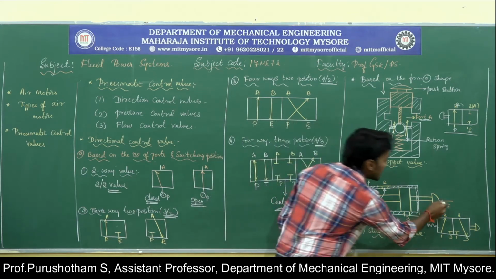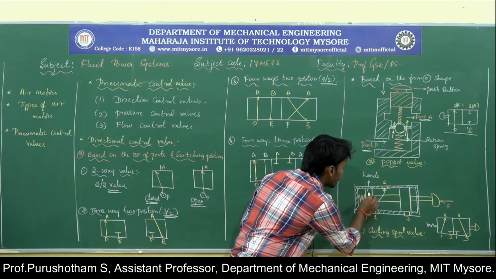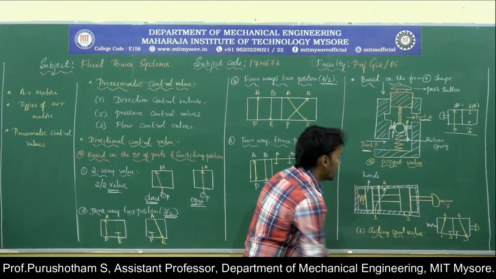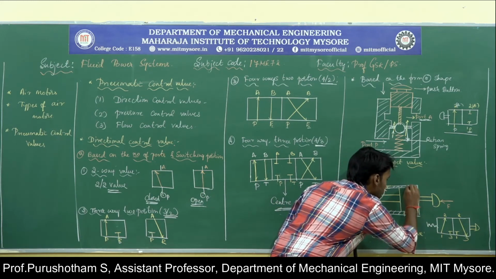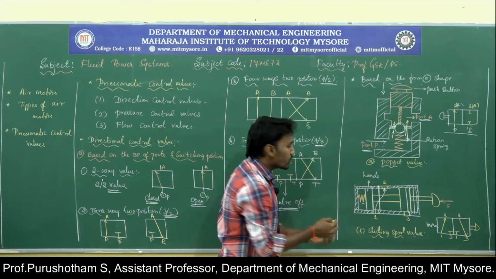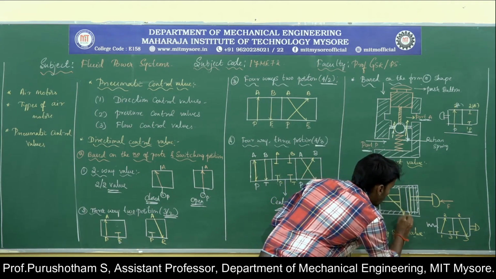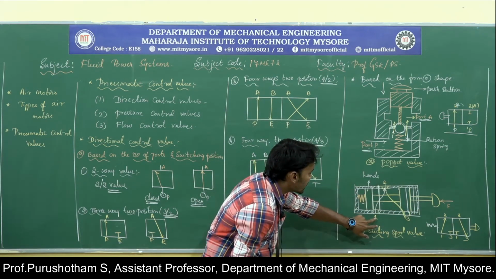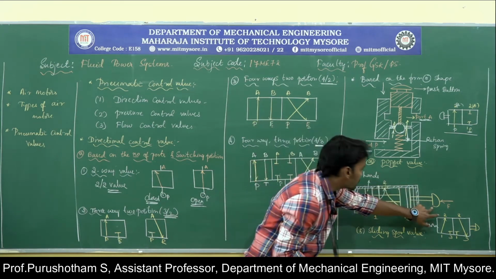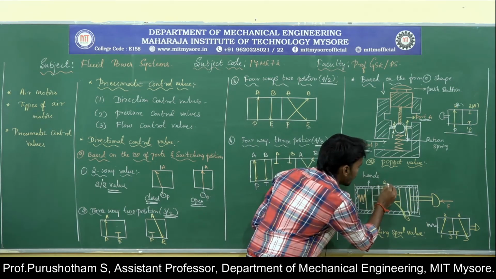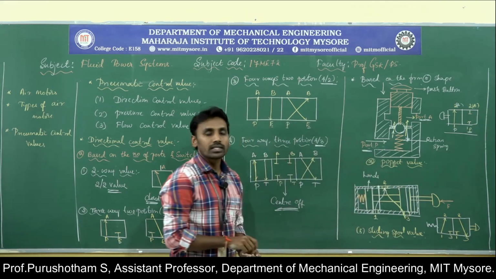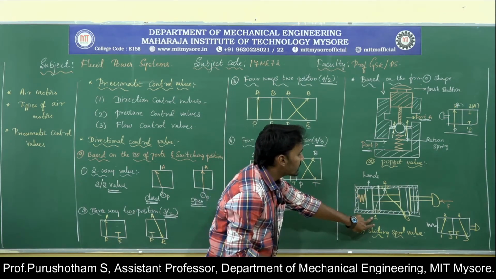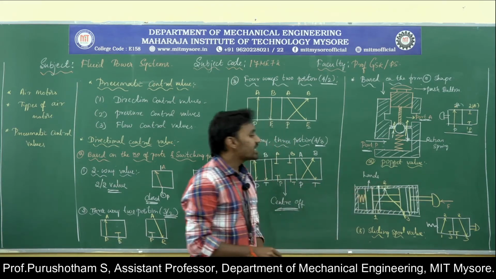When you release this push button, due to spring force action, this land is going to block port 1 and release port 3 like this. Then the fluid is going to enter from port 2 to port 3. When you push this push button, the fluid enters from port 1 to port 2; when you release it, the fluid enters from port 2 to port 3. That means by using a sliding mechanism, we can regulate the direction of the fluid in the sliding spool valve.